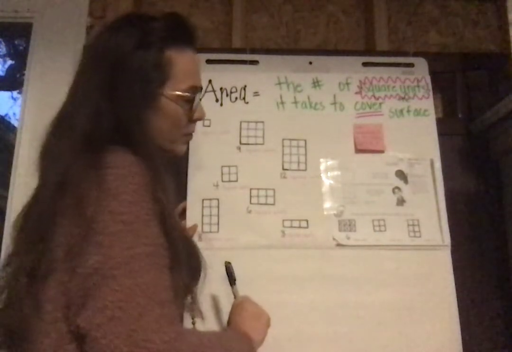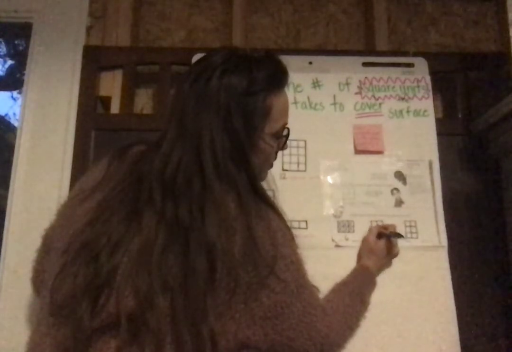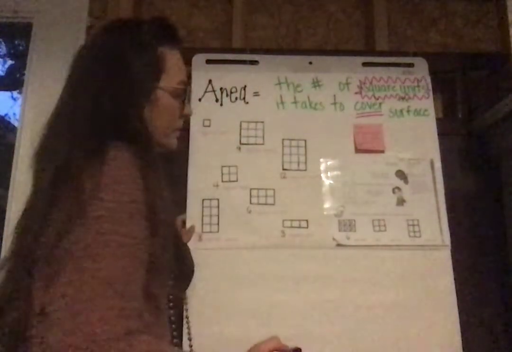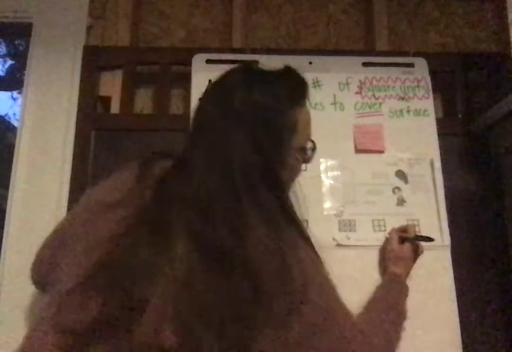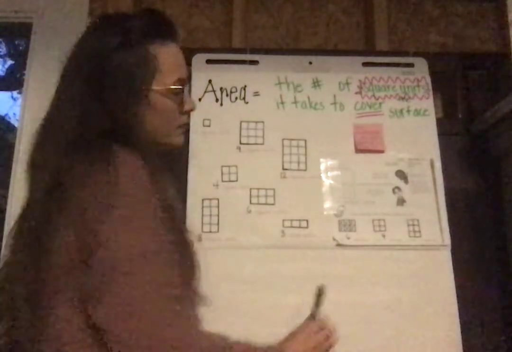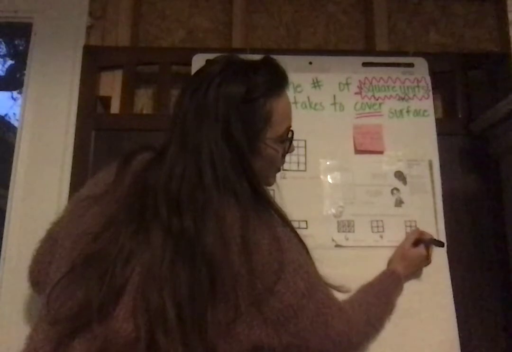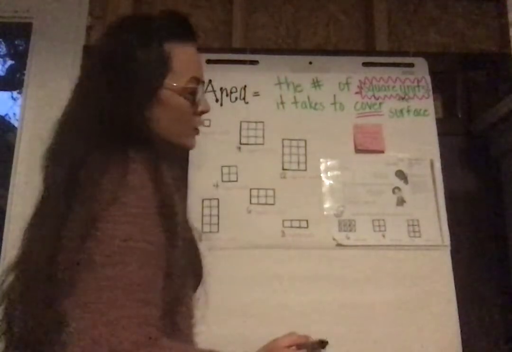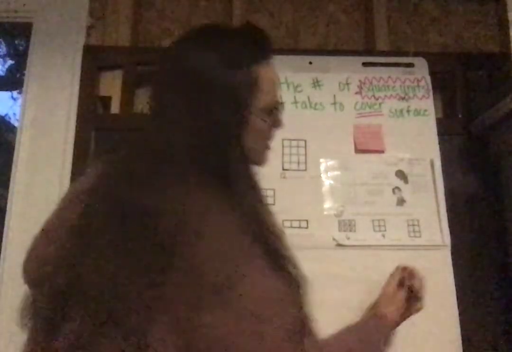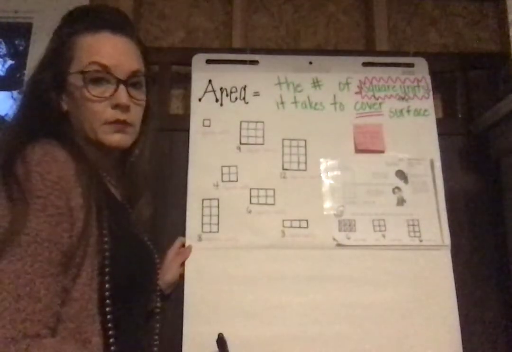We've seen this one before. 1, 2, 3, 4. The area is 4 square units. Here we go. 1, 2, 3, 4, 5, 6. The area is 6 square units.